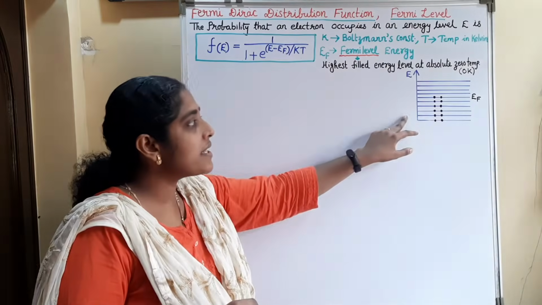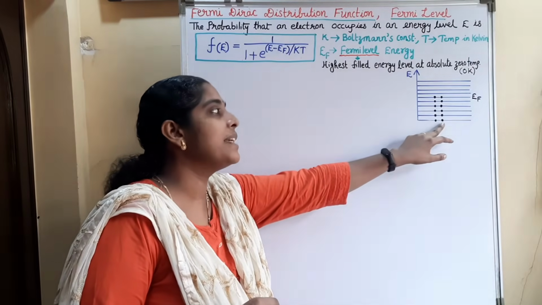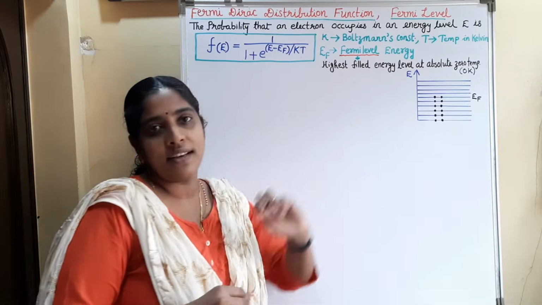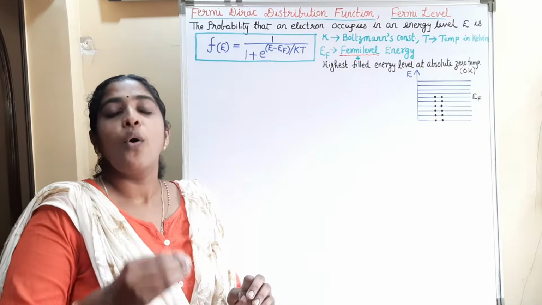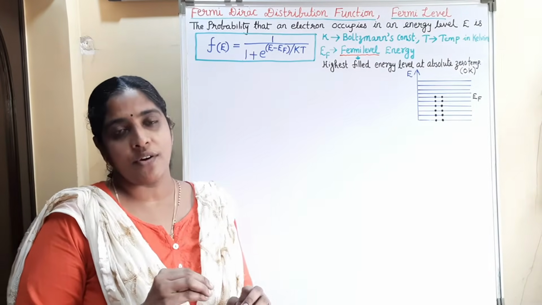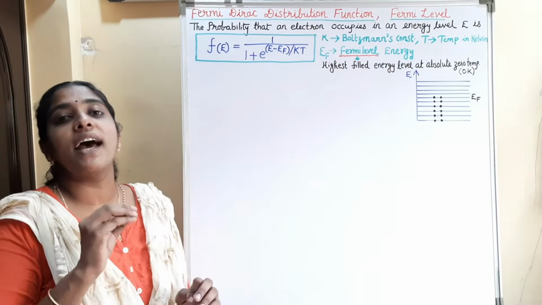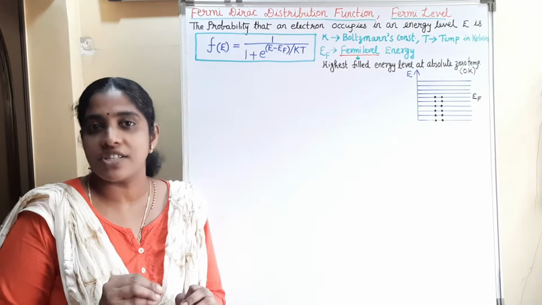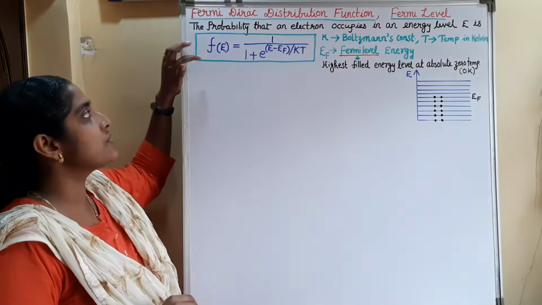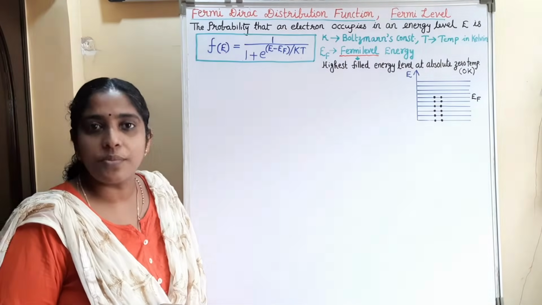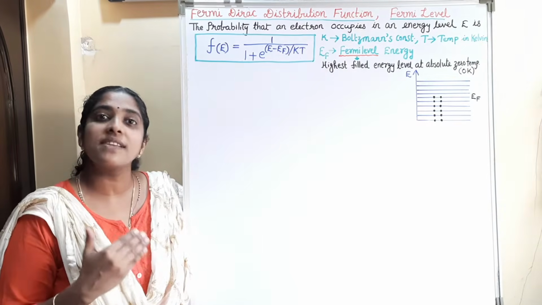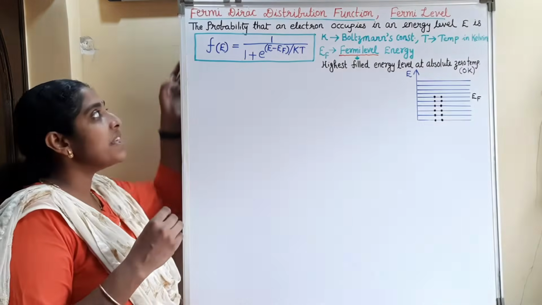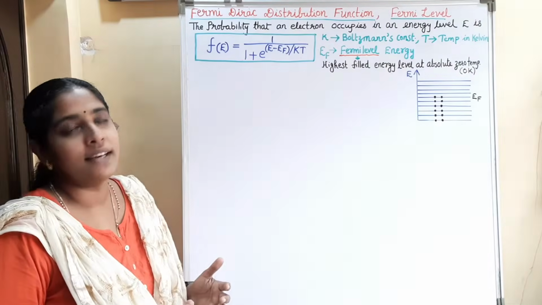In this diagram, see that these lower energy levels are completely filled and the upper energy levels are empty. So, the probability of occupancy of an electron in an energy level can be determined by a function. That function is known as the Fermi-Dirac distribution function. Fermi-Dirac distribution is a vast topic that comes under statistical mechanics. Here we are mentioning it to explain the Fermi level.